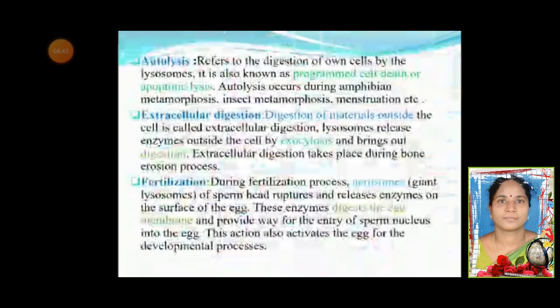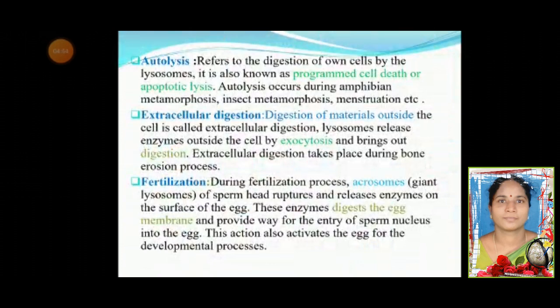Autolysis refers to the digestion of own cells by the lysosomes. It is also known as programmed cell death or apoptotic lysis. It occurs during amphibian metamorphosis, insect metamorphosis, and menstruation.